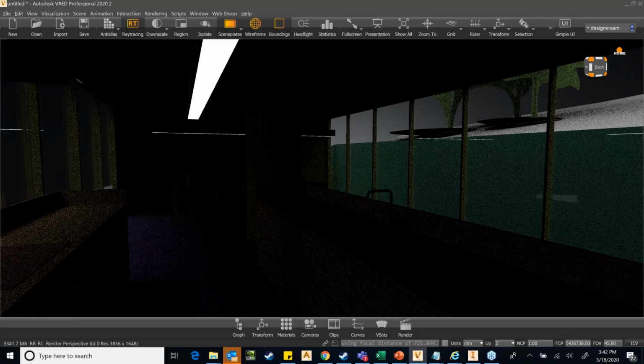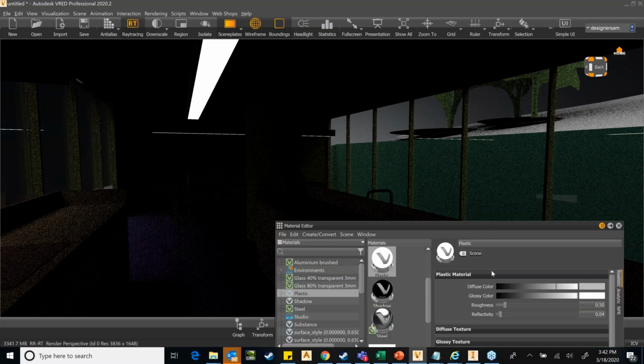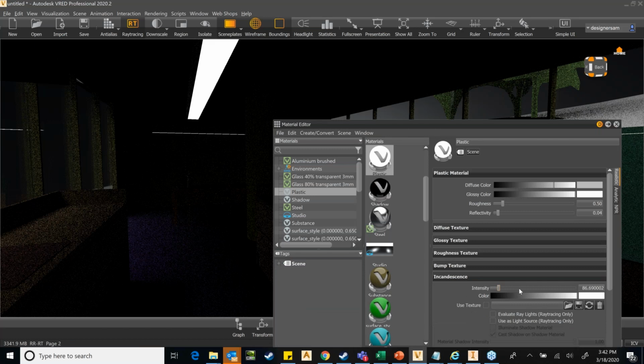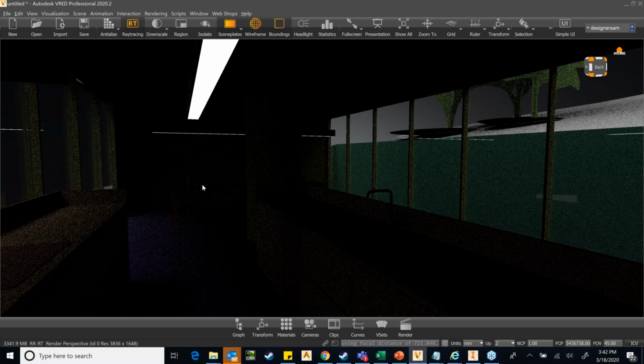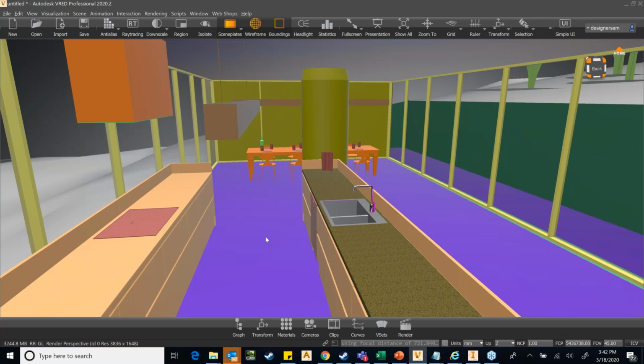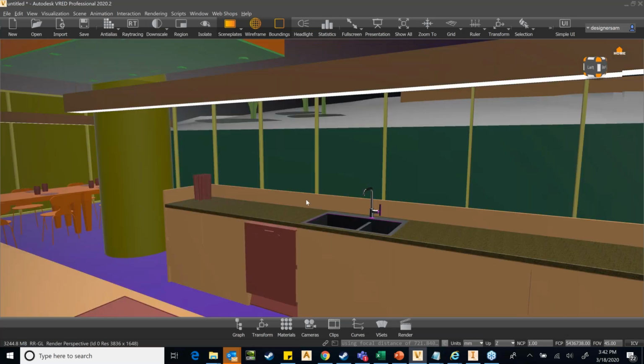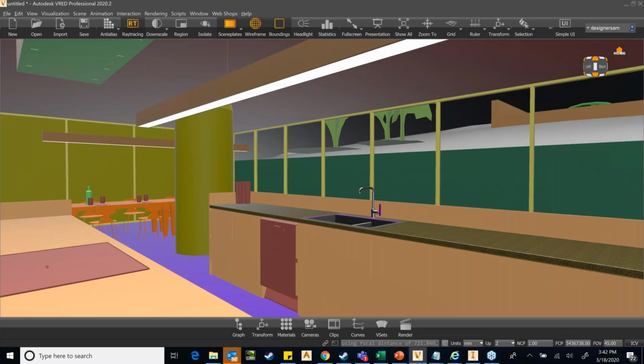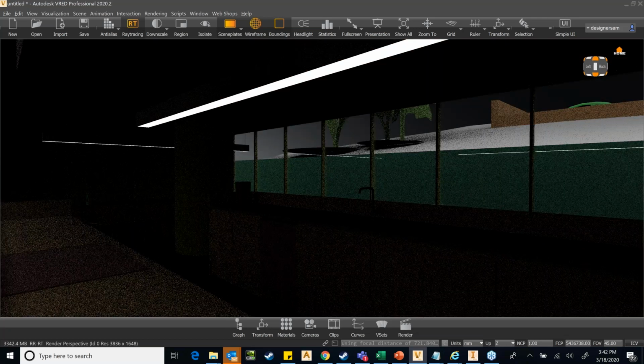What I'll do is I'll just go back and increase the intensity again. Okay, so there is some sort of light that you can see.